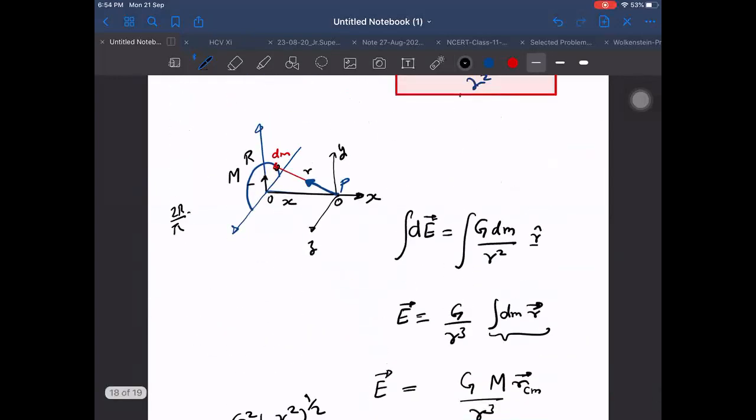So the net electric field will be pointing in this direction, towards the center of mass of this. For any shape in which all the points on the body are at the same distance from the point where we want to find the field, in such shapes definitely the field will just be pointing towards the center of mass. In fact, it will be valid if I use this.